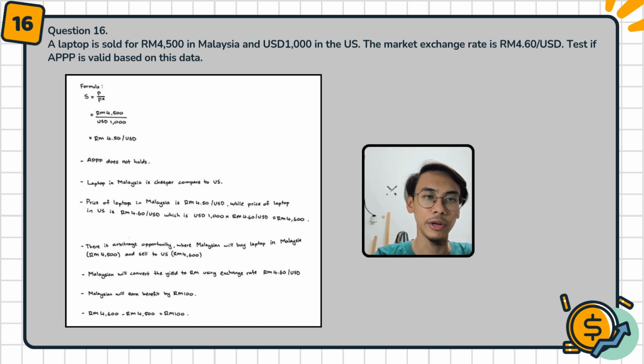For this case, there is an arbitrage opportunity where a Malaysian will buy a laptop in Malaysia for RM4,500 and sell it in the US for RM4,600. The Malaysian will convert the yield to RM using the exchange rate RM4.60 per US dollar. The Malaysian consumer will earn a benefit of RM100. The benefit we can calculate by RM4,600 minus RM4,500. We get the value RM100 for the benefit that the Malaysian consumer earns.